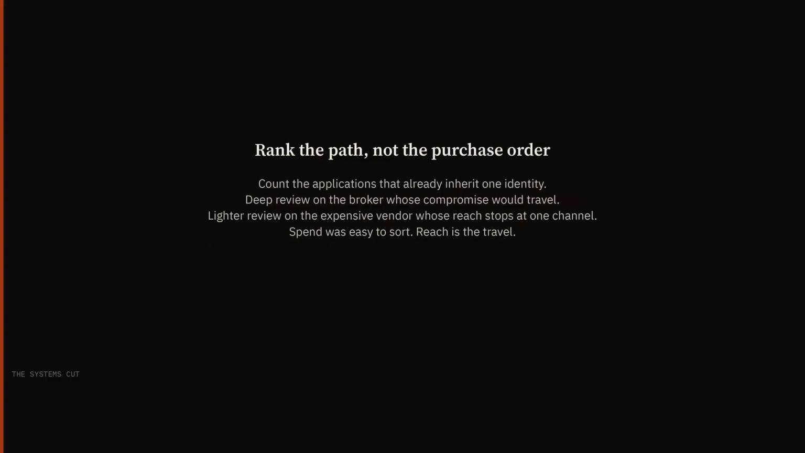Rank the path, not the purchase order. Count the applications that already inherit one identity. Put the deep review on the broker whose compromise would travel through those applications. Put the lighter review on the expensive vendor whose reach still stops at one isolated channel. Spend sorted the queue because the invoice was easy to sort. Reach should have sorted it, because reach is the travel. File the deep work where the login already travels. File the lighter work where the extract still stops.